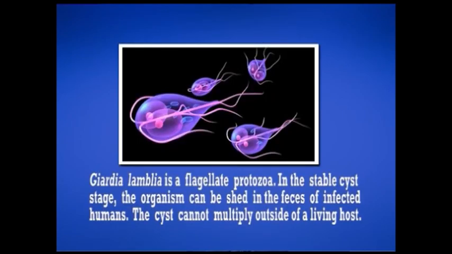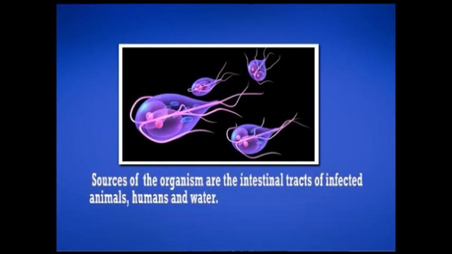Now we'll come to the parasites that are involved in foodborne diseases. That is Giardia lamblia. Giardia lamblia is a flagellated protozoan. In the stable cyst stage, these organisms can be shed in the feces of infected humans. The cysts cannot multiply outside the living host, and the sources of the organism are the intestinal tracts of infected animals and humans, and water.